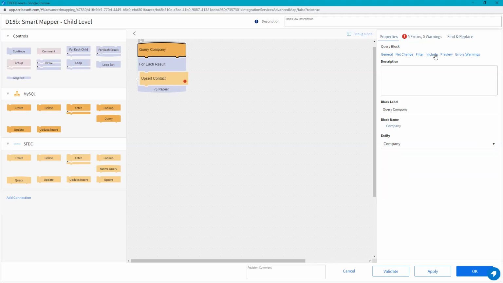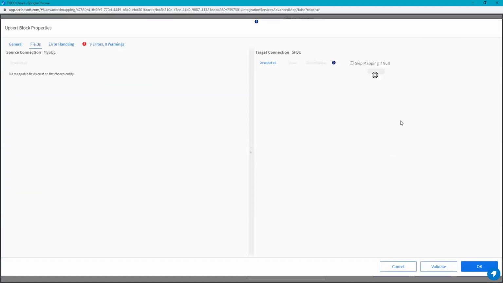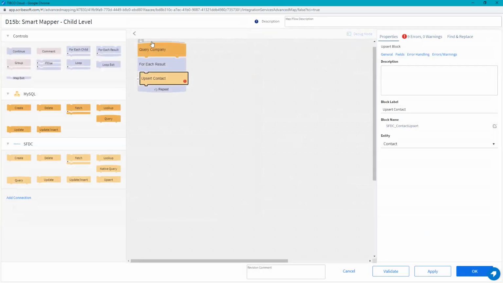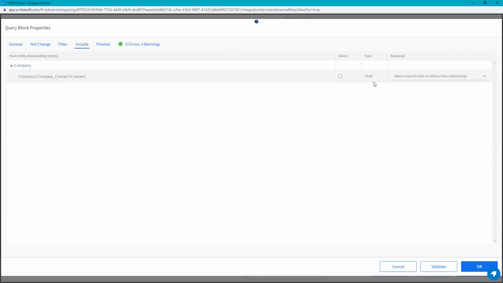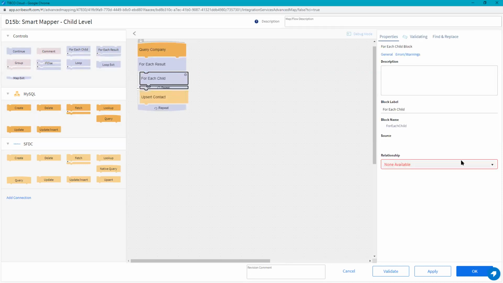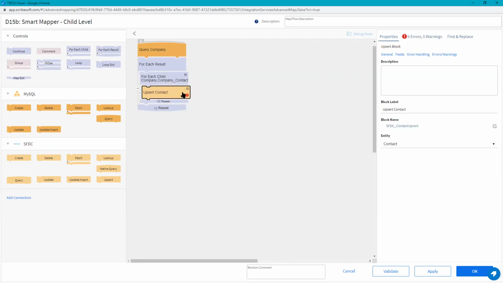And we head into the include over here. Notice how right away that everything errored out. It's because none of these fields exist. These fields are all incorrect because the contact entity no longer exists in our scope. So now we're going to go over to our company and include the contacts. We're going to loop through the contacts with a for each child, and then we're going to upsert the contact here.